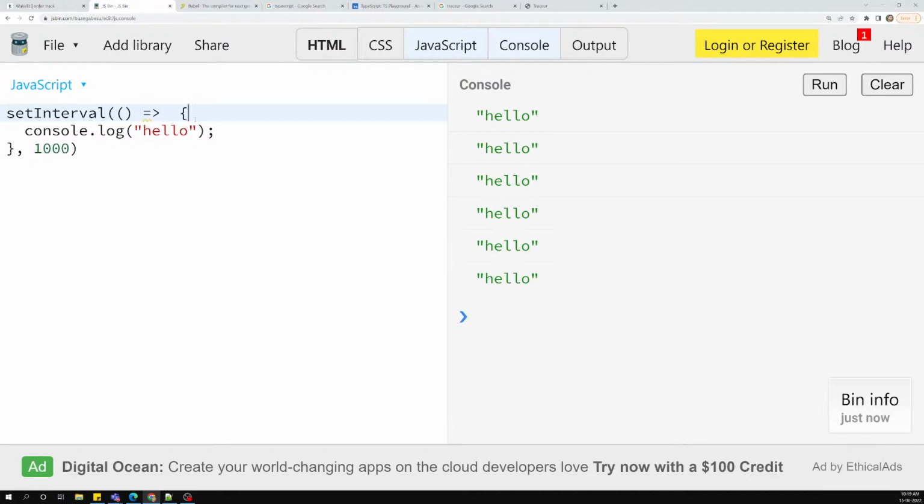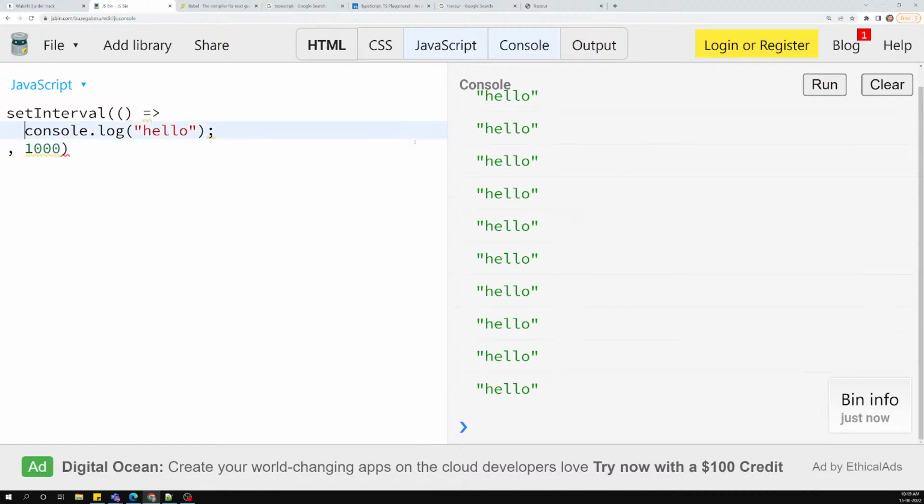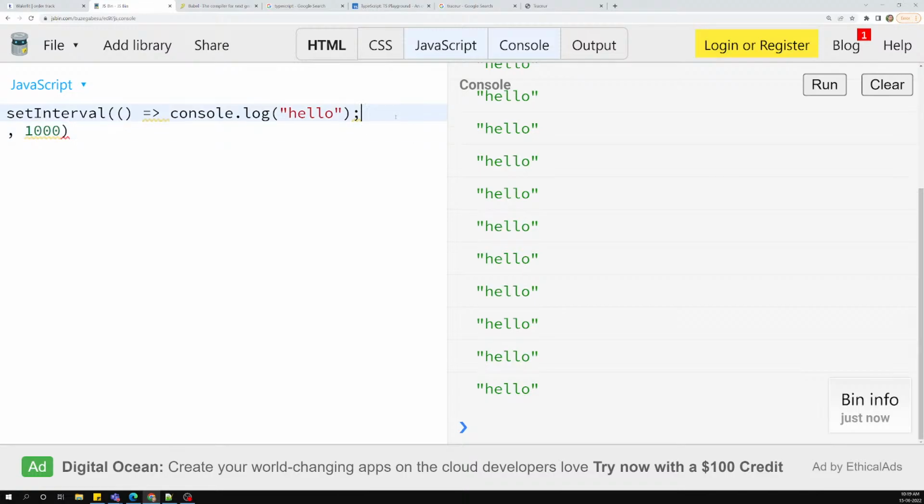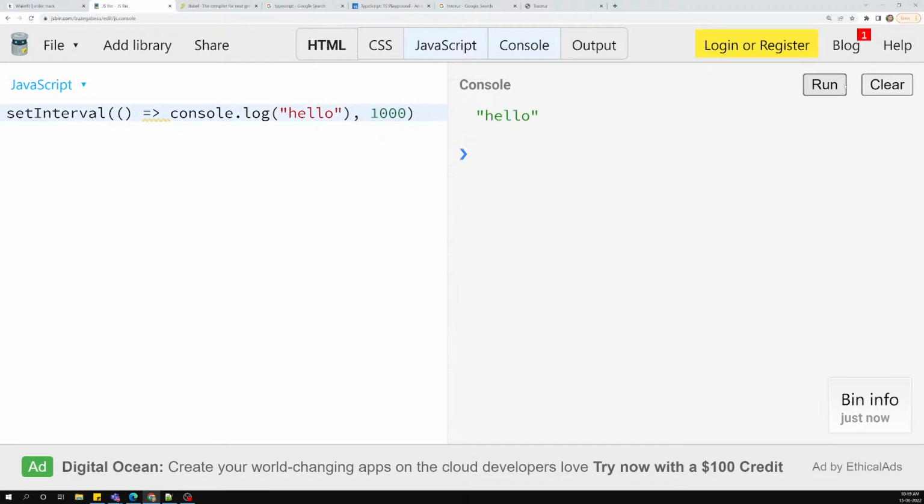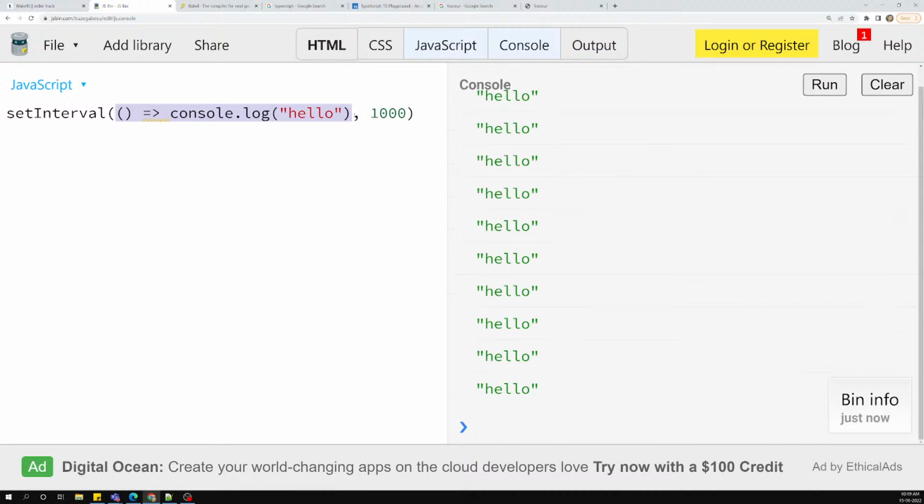And as we have only a single statement, you can remove these curly braces and use it like this, and you can remove the semicolon also. So this is the shorter way of implementation. Now if I try to see the output, you'll be able to see the same output without any problem. This is how we will be using arrow functions in JavaScript. In JavaScript, this is the newer implementation.